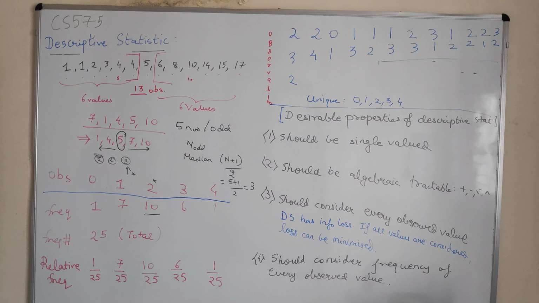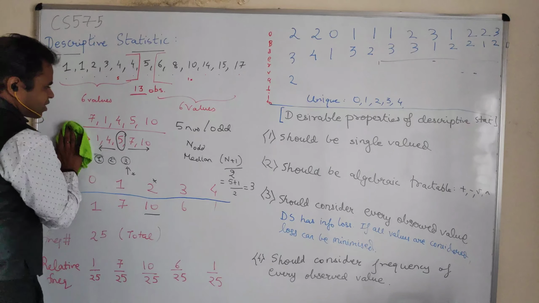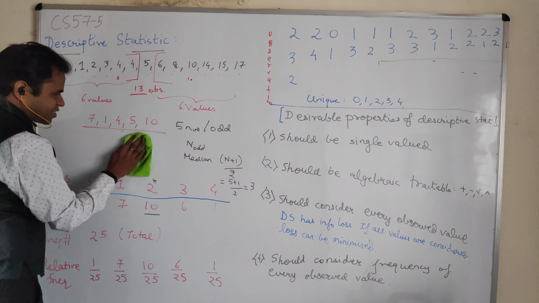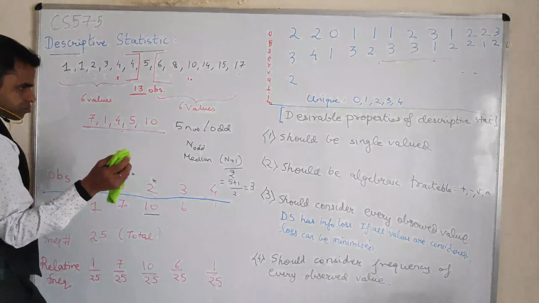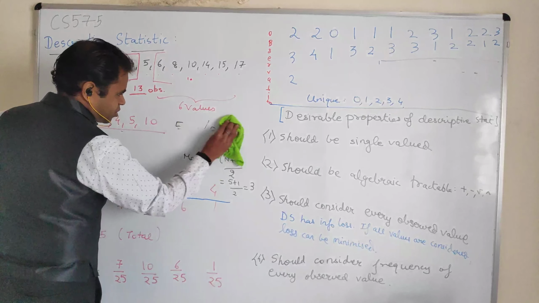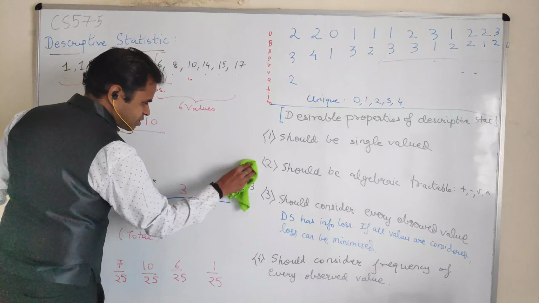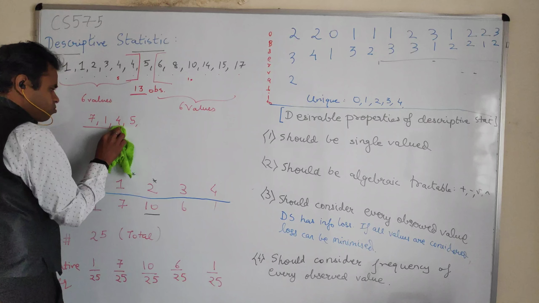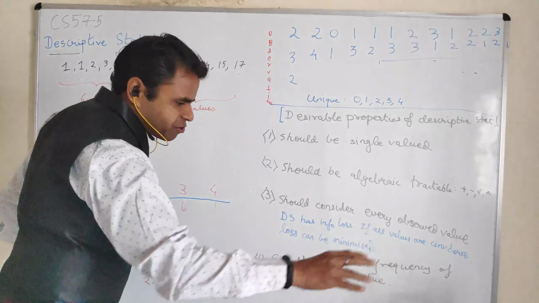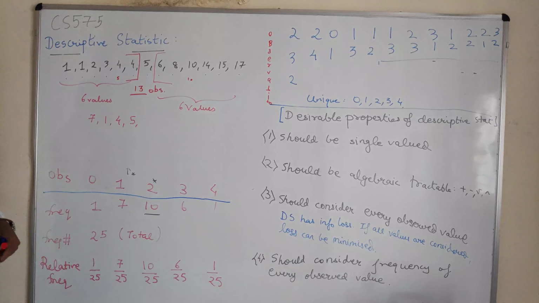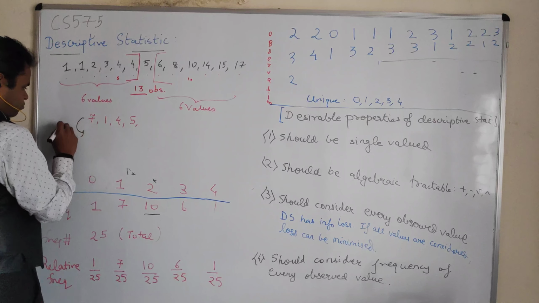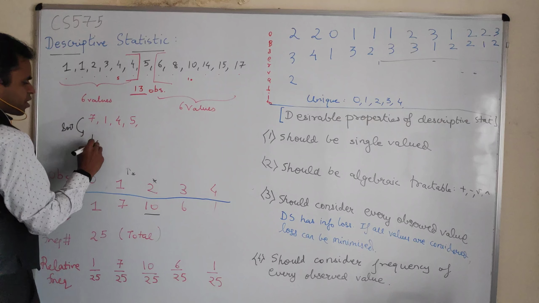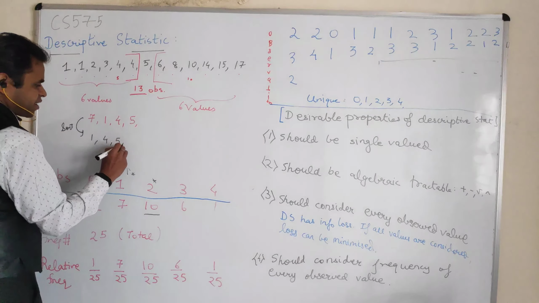Now there is one more thing to observe in median. What happens if you get an even number of elements in the list? For the same example, let me erase this, and in the same data set, let me remove 10. If you see now, I have only 4 values, 7, 1, 4 and 5. First I will sort. It becomes 1, 4, 5 and 7.